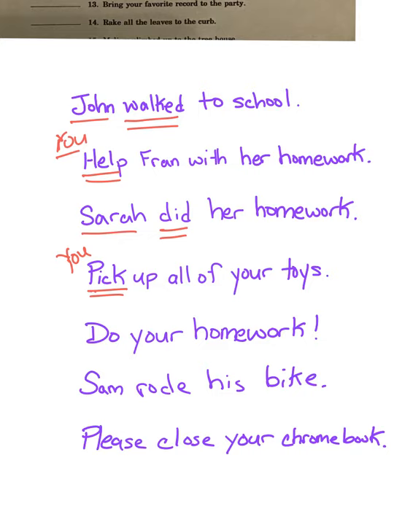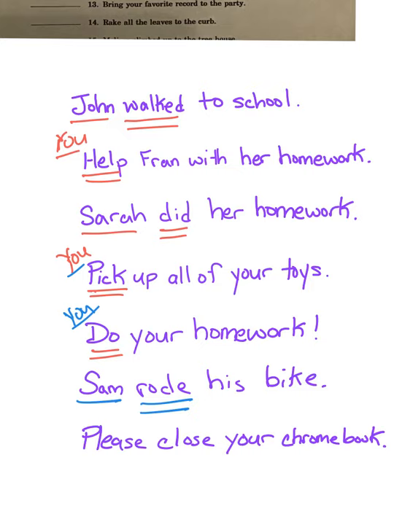Do your homework. The verb is do. Who is it telling to do their homework? It's telling you to do your homework. So you would be the subject of the verb do. Sam rode his bike. The verb is rode. Who or what rode the bike? Sam did. So Sam is the subject of the verb rode.